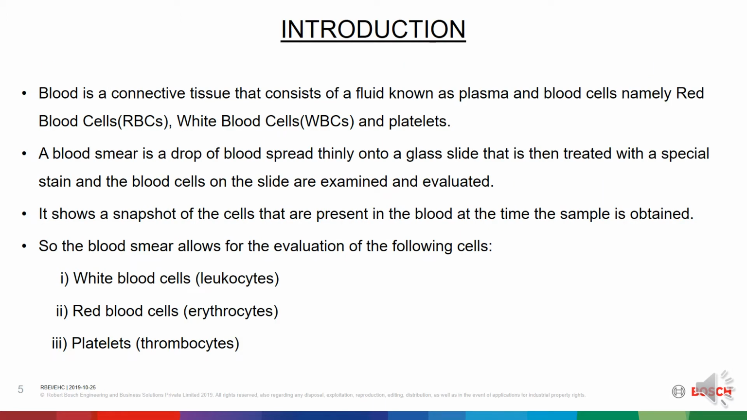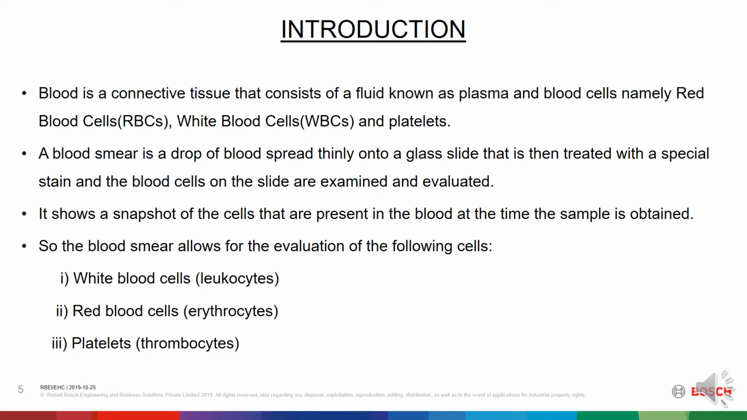Introduction. Blood is a connective tissue that consists of a fluid known as plasma and blood cells, namely red blood cells or RBCs, white blood cells or WBCs, and platelets. A blood smear is a drop of blood spread thinly onto a glass slide that is then treated with a special stain, and the blood cells on the slide are examined and evaluated. It shows a snapshot of the cells that are present in the blood at the time the sample is obtained.